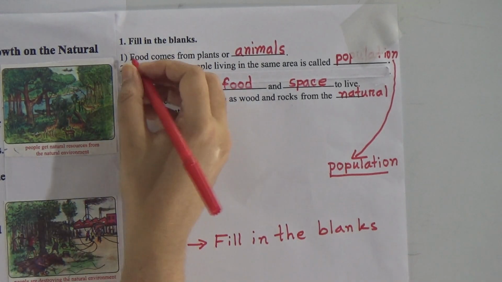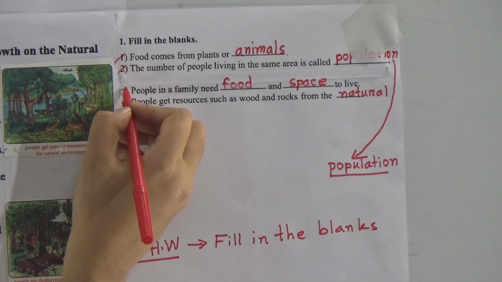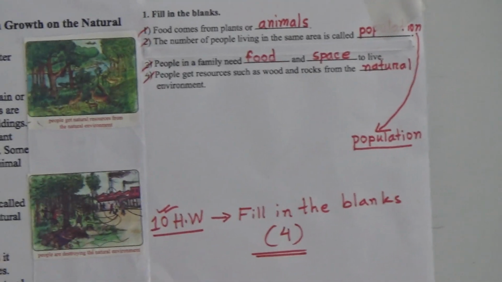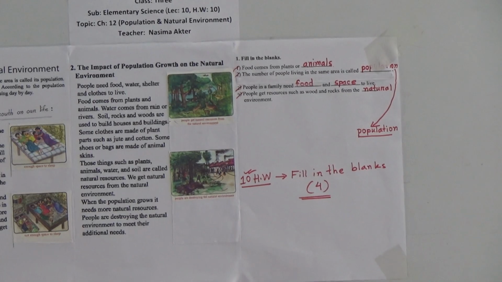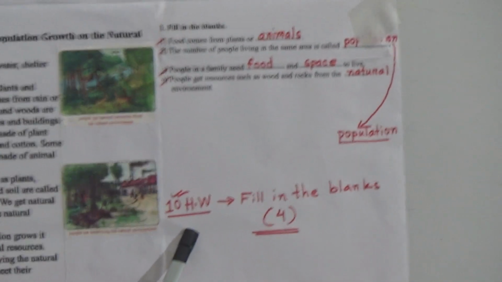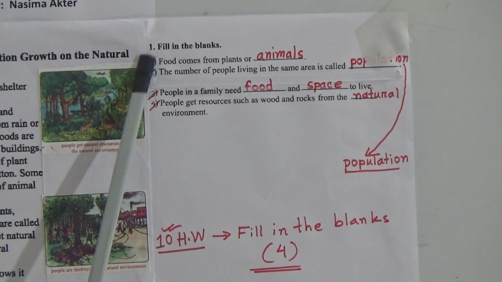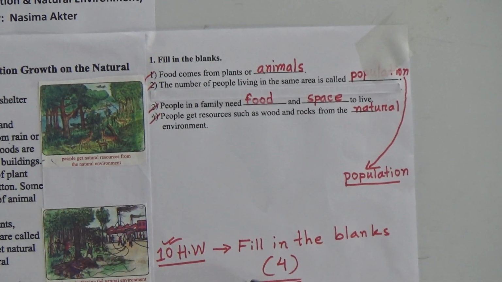Here are only 4 fill in the blanks, number 1, 2, 3, 4, and these 4 fill in the blanks are your SW. Dear student, I am repeating your SW. This is number 10 SW and your SW is fill in the blanks. Here are the 4 fill in the blanks and this is your SW.